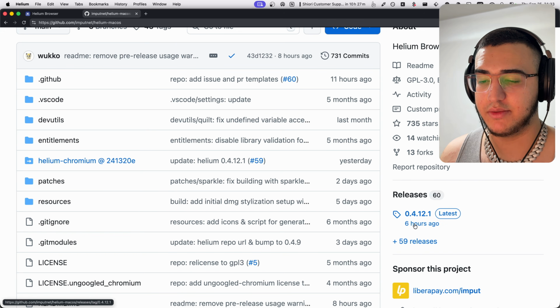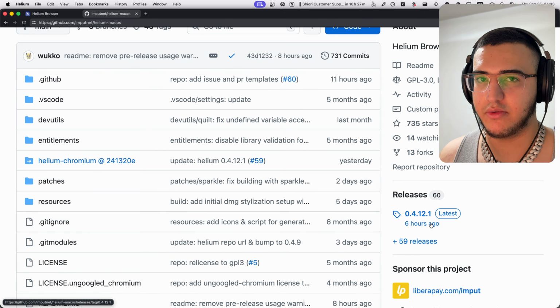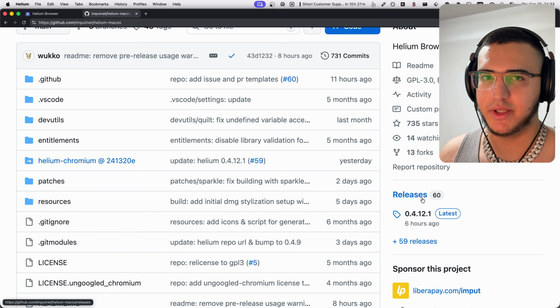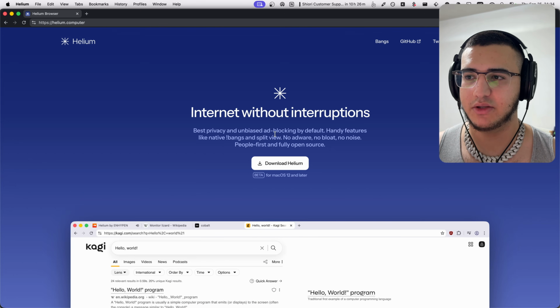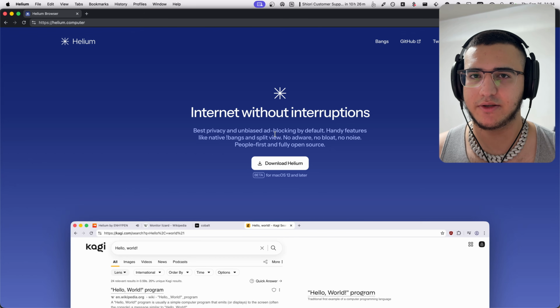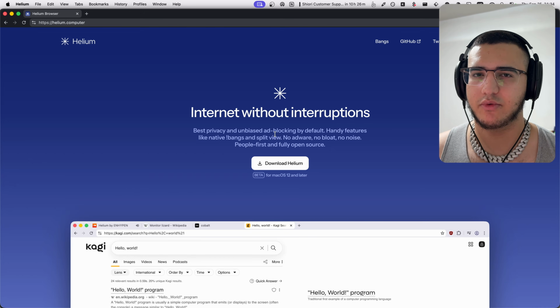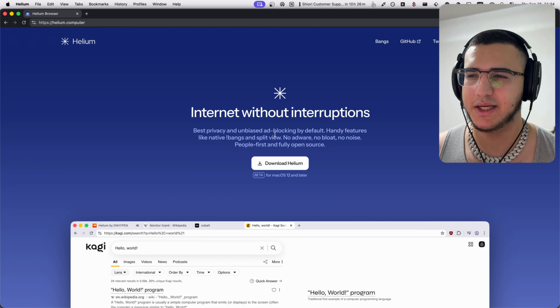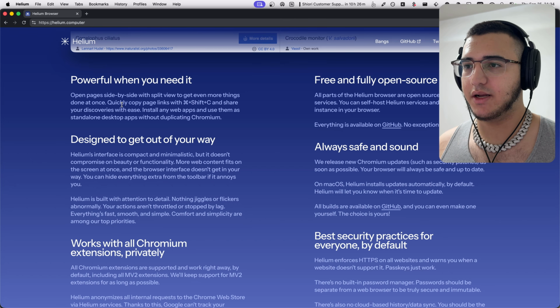For example, the latest release was released 6 hours ago, so you don't have to bother with compiling manually anymore. And to my surprise, when it actually was done compiling, it felt really good. It solved basically all of my issues except one or maybe two, which I'll get to later. Just keep in mind, they're not really issues, they're more of a preference issue. Now, aside from those preferences, Helium is a great browser.